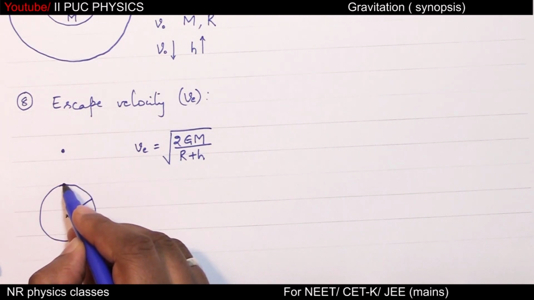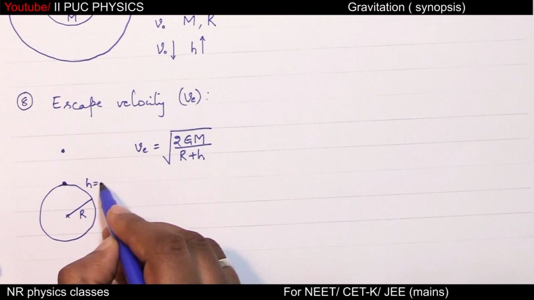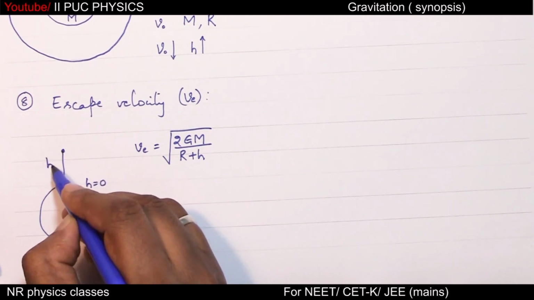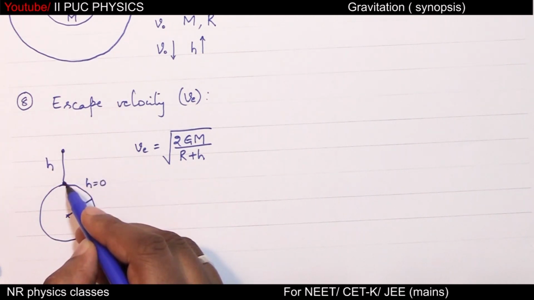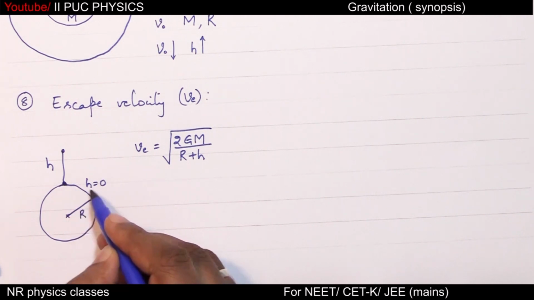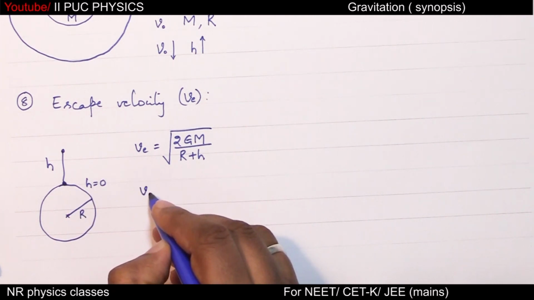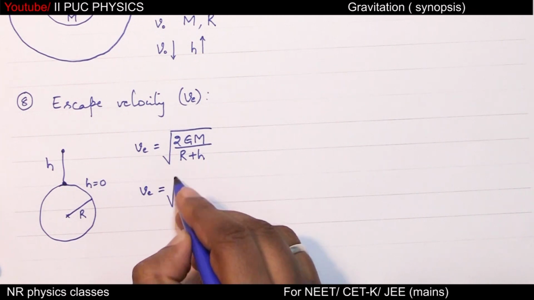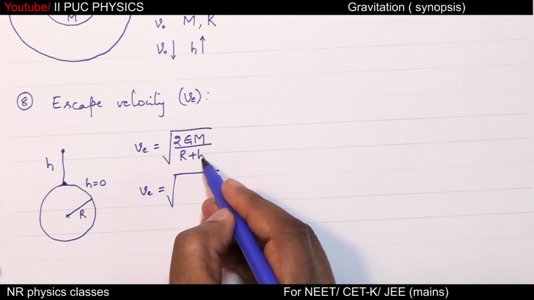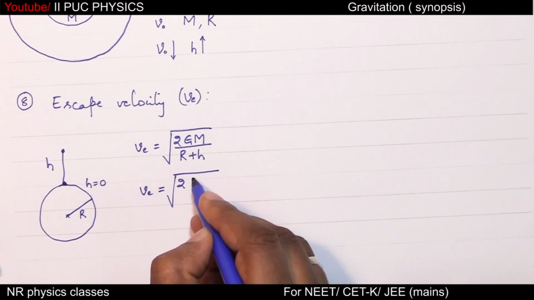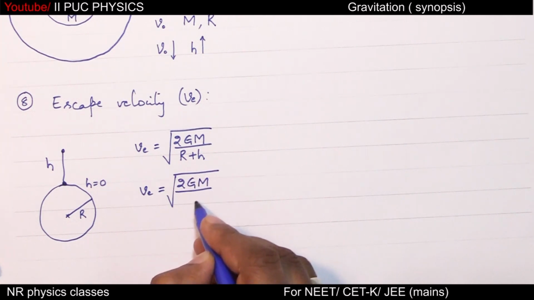If the object is on the surface of the Earth, then h is 0, isn't it? So this height is h. If the mass is shifted to the surface of the Earth, then h is 0. Then escape velocity equal to root of, substitute h 0 here, 2GM by R.